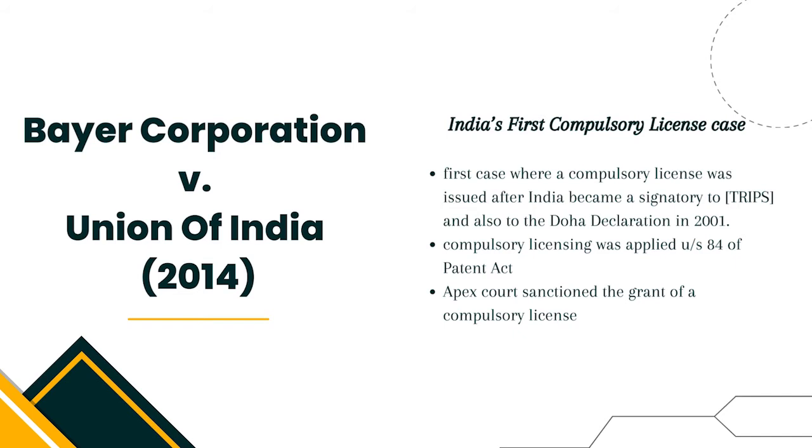In this case, there was a company named Bayer Corporation, a US based company, which got its anti-cancer drug named Nexavar patented in India in the year 2008. After this, an application for a compulsory license was filed by Natco Pharma, the other company. Natco applied to the controller after the expiry of 3 years, as mentioned under Section 84 of the Patent Act. When the matter went before the Apex Court, the grant of a compulsory license was sanctioned. In this way, the judgment became the first case where a compulsory license was issued after India became a signatory to TRIPS and also to the Doha Declaration in 2001.